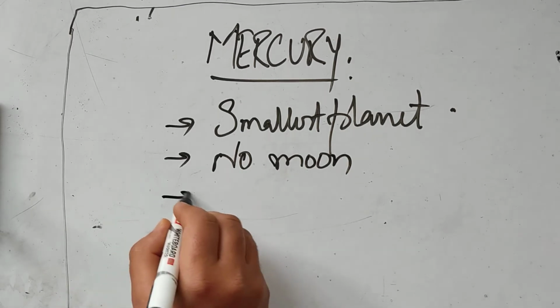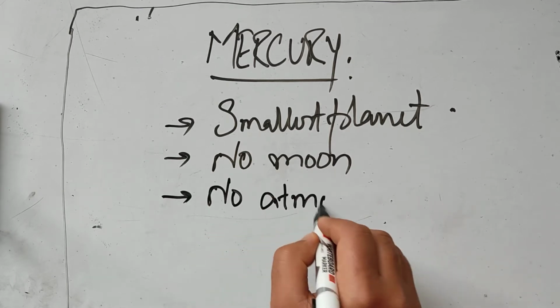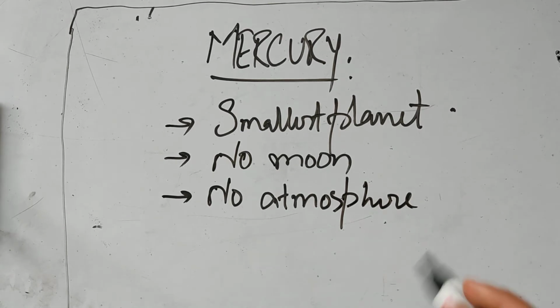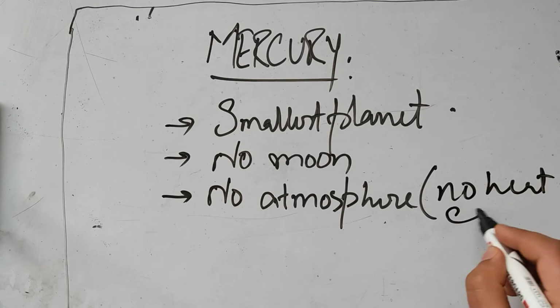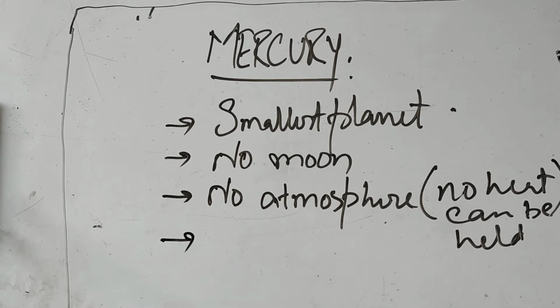It has no atmosphere. So if there is no atmosphere, no heat can be held by it. So if it can't hold heat, therefore it will not be the hottest planet in the solar system.